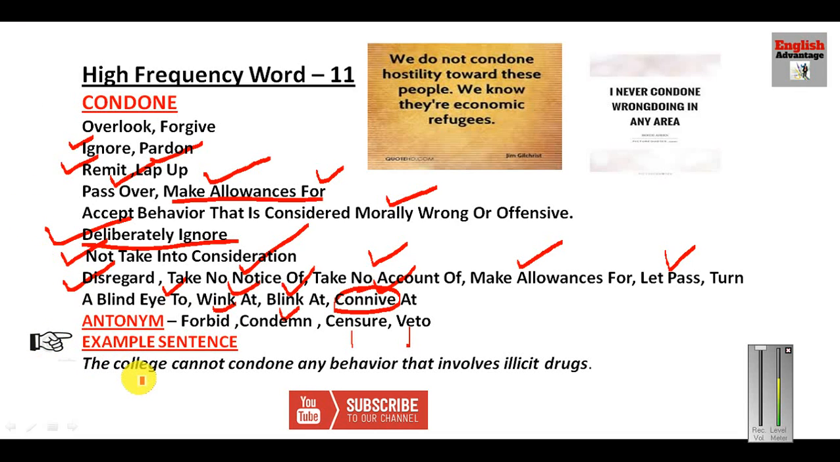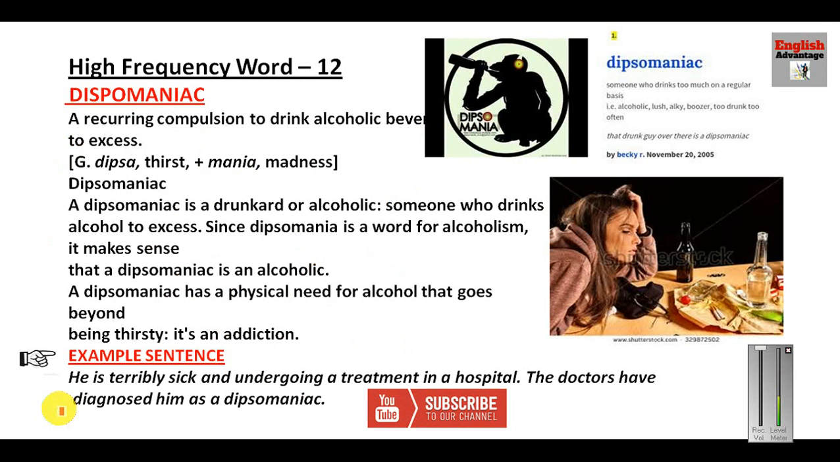The college cannot condone any behavior that involves illicit drugs. Illicit drugs means illegal drugs. So that is why this sentence says the college cannot condone, the college cannot overlook or ignore these illegal activities. So this is a very simple sentence. You can see these pictures also. I never condone wrongdoing in any area. It means I never overlook or ignore wrongdoing in any area. We do not condone hostility toward these people. We know they are economic refugees. So through these pictures also you can learn this word.